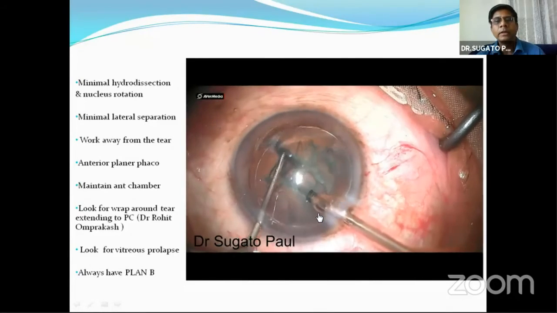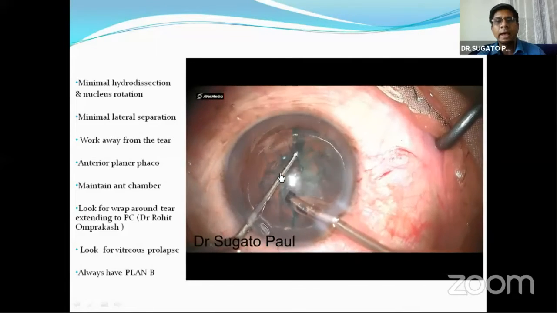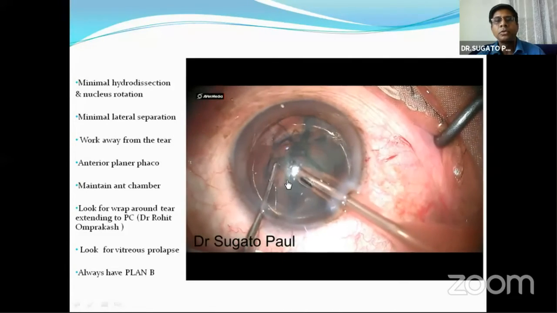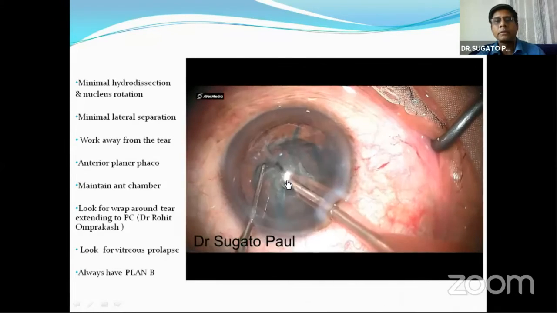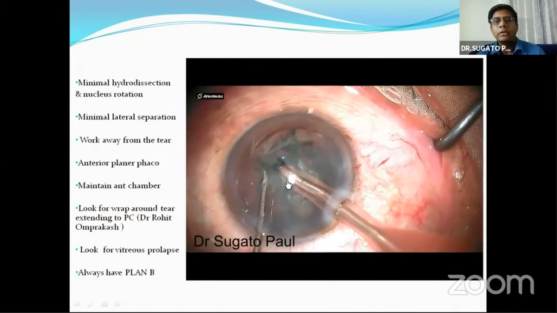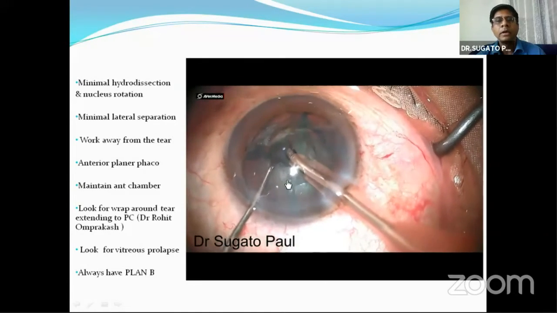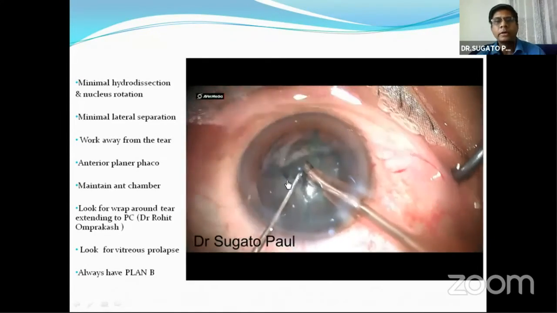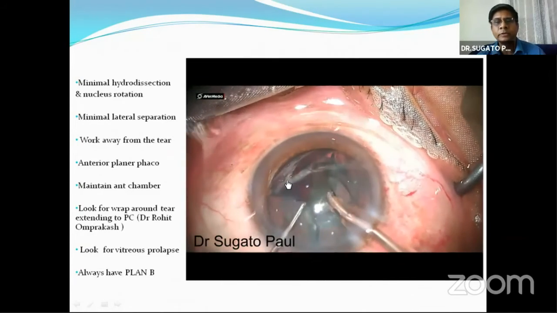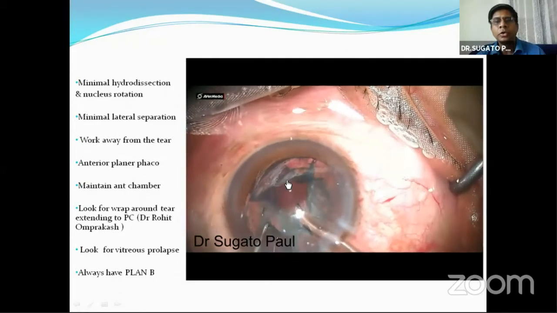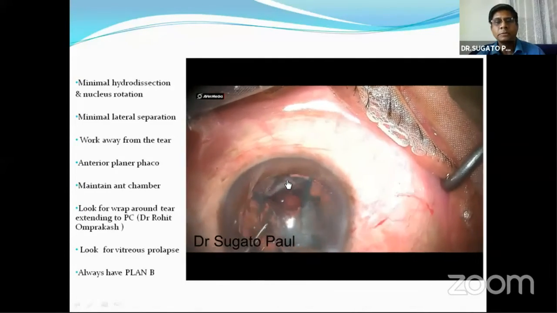And now again, minimal rotation or slow rotation. You can see I am using both the dialer and my phaco tip to do dual rotation so that zonules are not getting pressed. And then once the chop is done, I take away each quadrant very gently. Don't rush in these situations, and use low phaco parameters and try to maintain the chamber as much as possible.